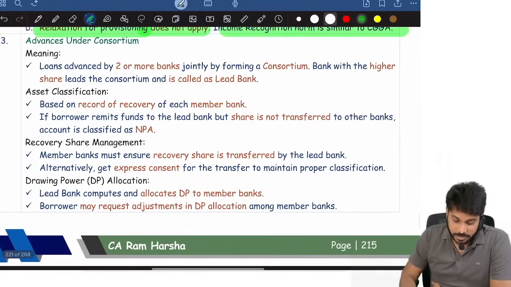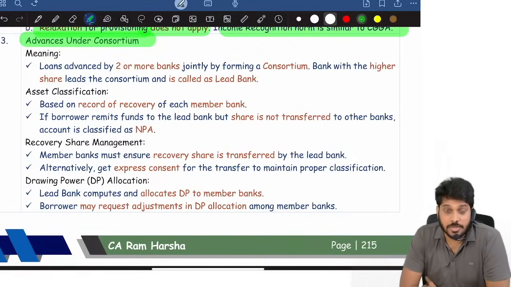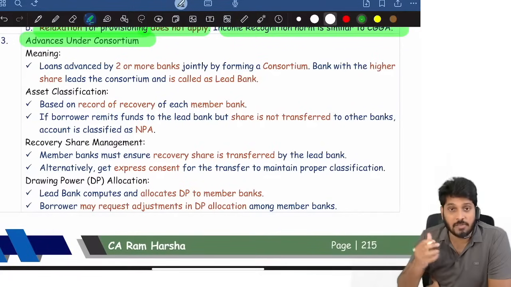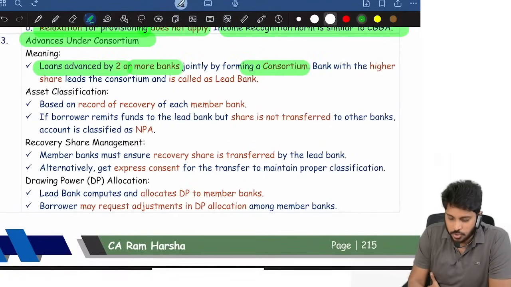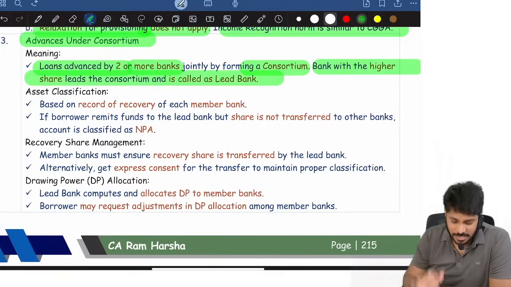Now, there will be something called advances under consortium. Group of banks together giving loan is called consortium, where one bank will be leading that. That's called a lead bank. Loans advanced by 2 or more banks are called consortium loans. Banks with higher share will be called lead bank.